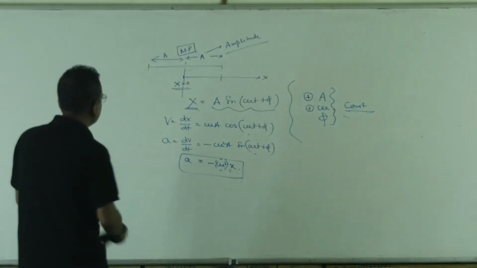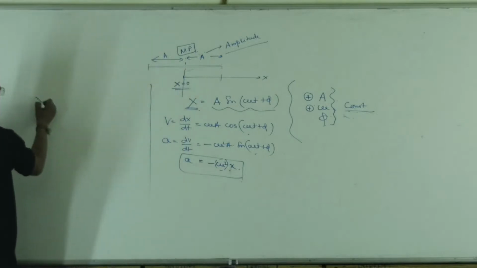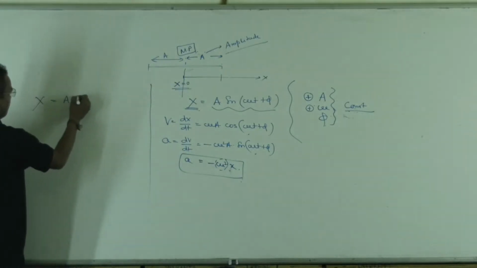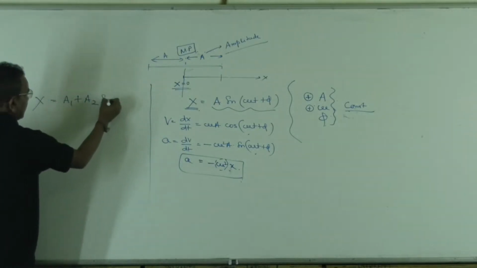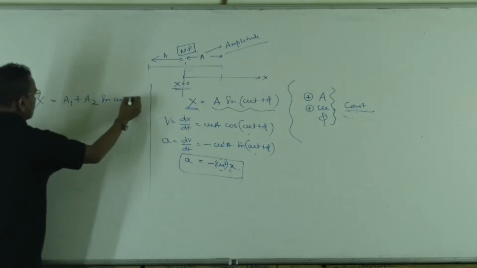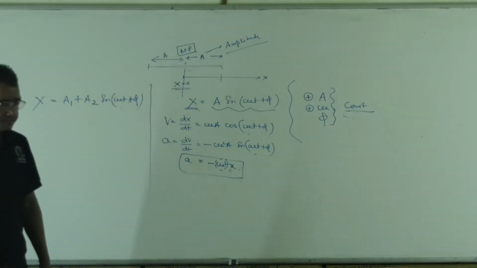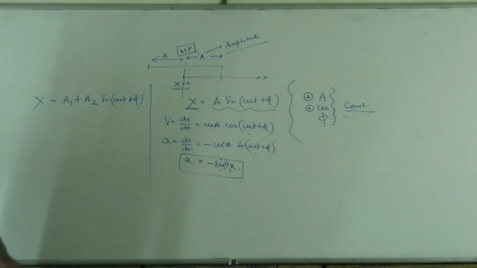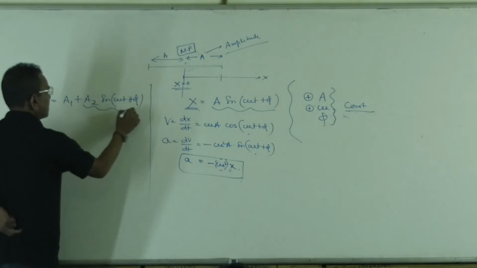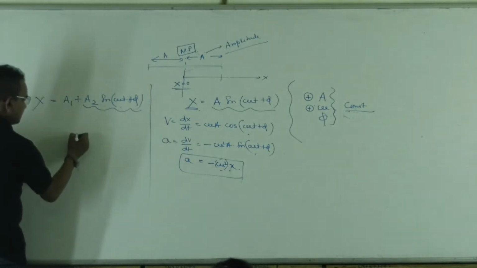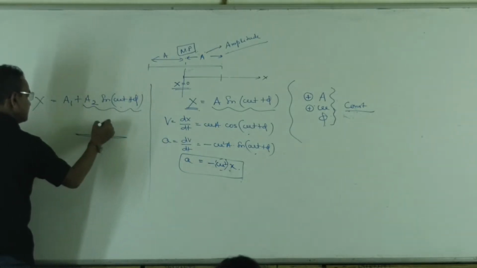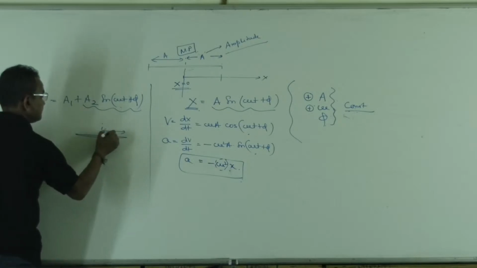If somebody asks you, if x equals a1 plus a2 sin(omega t plus phi), is this motion simple harmonic or not? This a2 sin(omega t plus phi) is a simple harmonic motion, meaning a particle is oscillating with an amplitude a2.